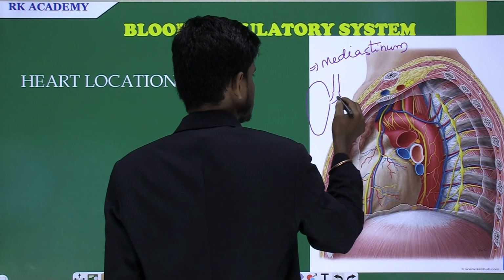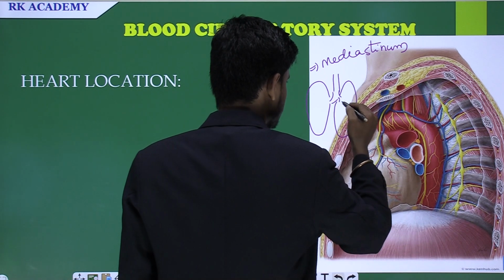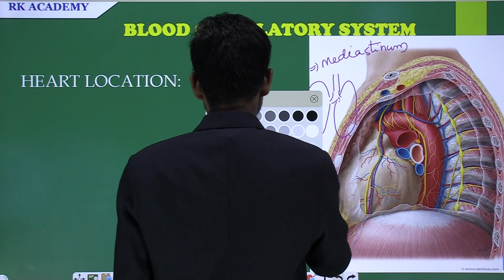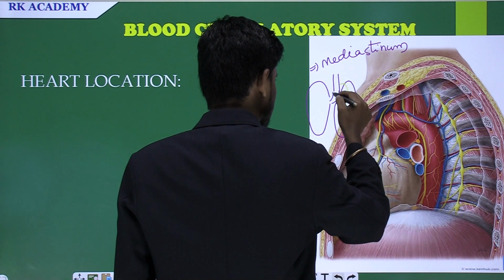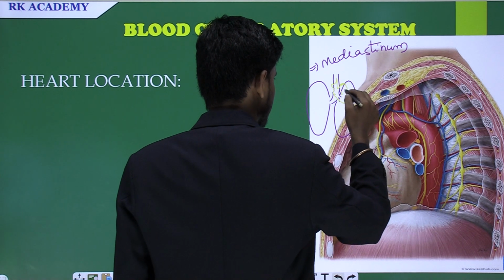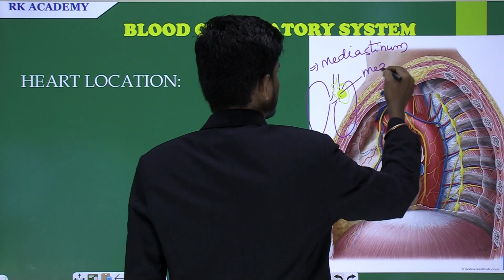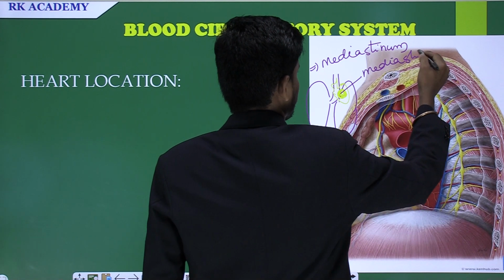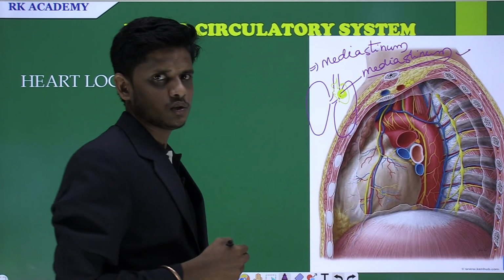Assume that these are the lungs; the heart is present in this particular area, and this area is called the mediastinum. It is the place where the heart is situated.